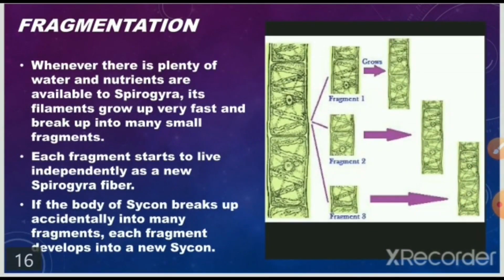Whenever there is plenty of water and nutrients available to Spirogyra, its filaments grow very fast and break up into many small fragments. Each fragment starts to live independently as a new Spirogyra filament. If the body of Scypha breaks up accidentally into many fragments, each fragment develops into a new Scypha.